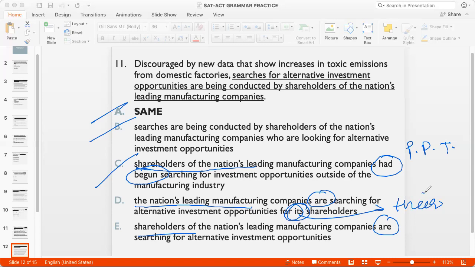So while grammatically D and E would both be correct if there was a "their" in D, I would still think E is more precise, right? So here, obviously, E is undoubtedly the right answer because D has a grammatical error.